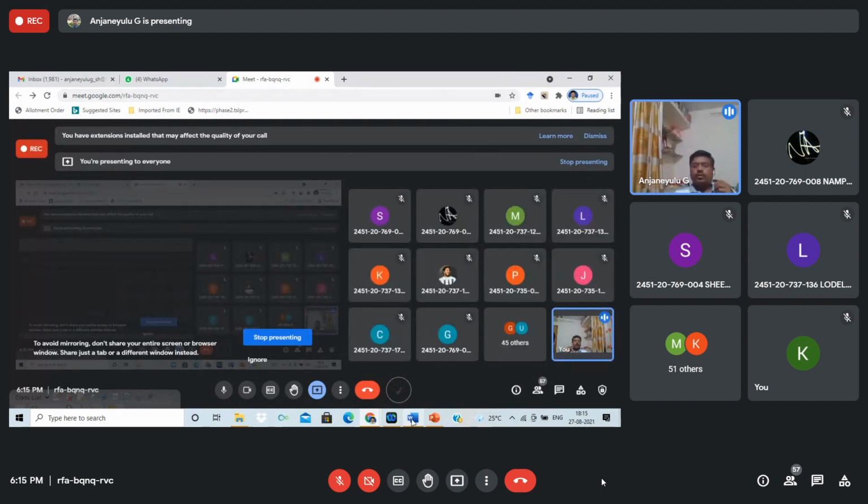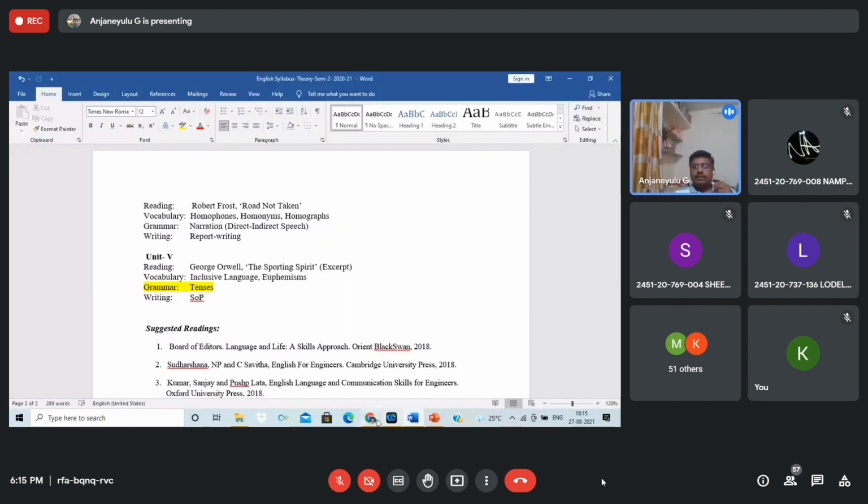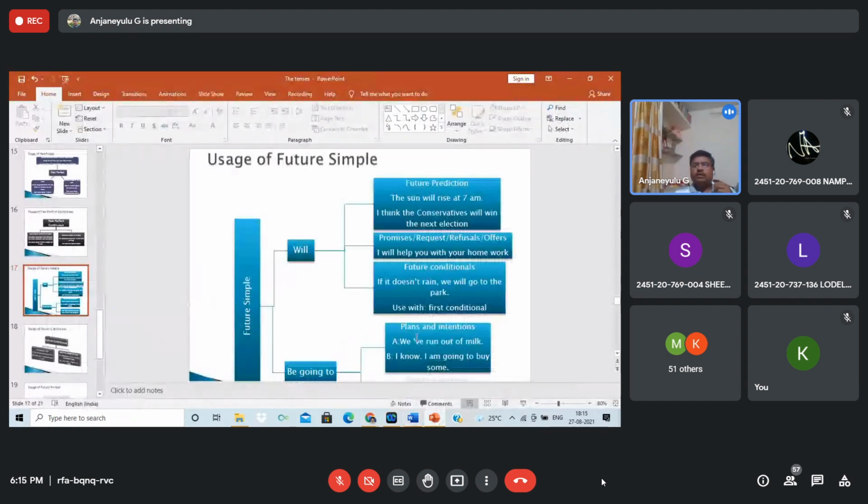Okay, so now we will see the next PPT, which is related to simple future. Just I will, you will, sometimes going to is also used. We have run out of milk, and I know I am going to buy some. So plans and intentions are also sometimes expressed in the future. Then future conditionals and future predictions: the sun will rise at 7 a.m. I think the conservatives will win the next elections. I will help you with your homework.